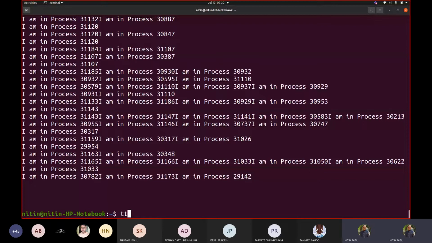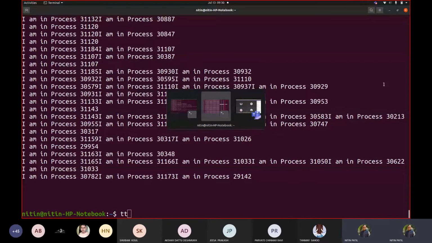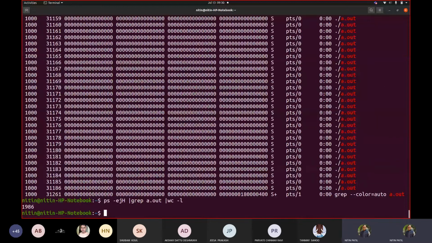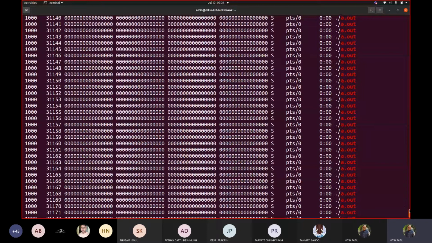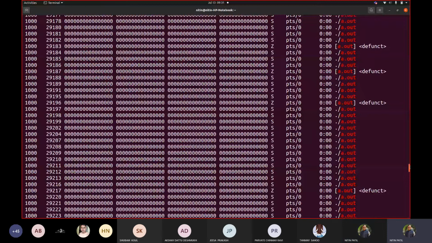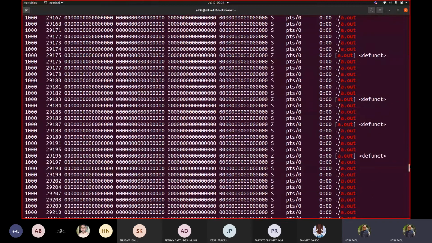If you see, I fired a number of characters there by pressing enter key. Now if I go here and check my count, it became 1986. That means some of the processes will now be defunct in a multiple fashion. See how many of them are defunct now. Can you see that? That means they are not reaped yet by their parent. Reaped, you would be understanding that terminology soon.